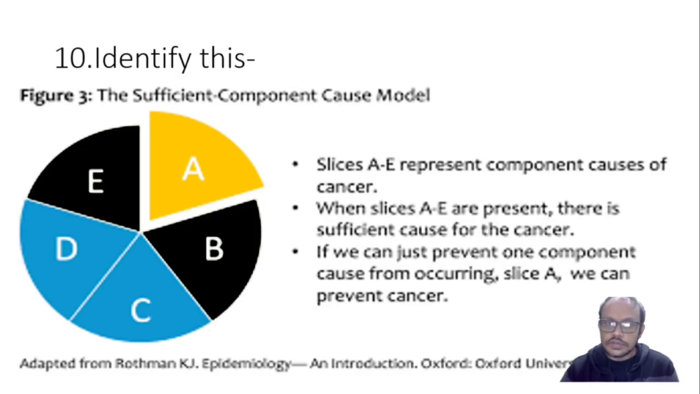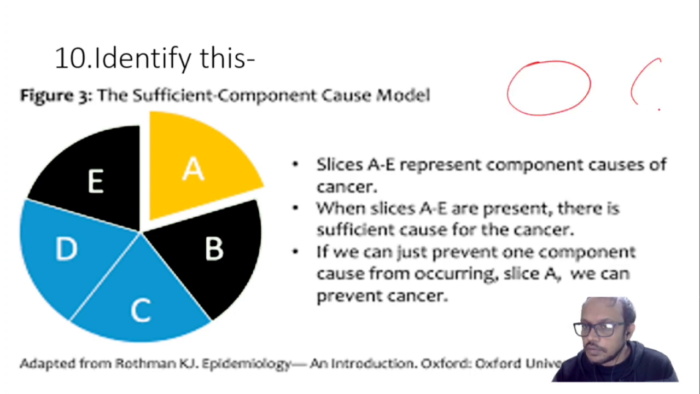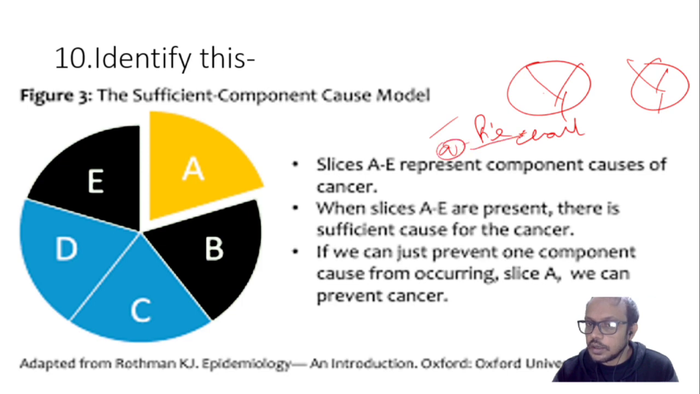Now another question was there. Identify this kind of diagram. Some circle was there and some lines were there, looking like a pie chart, and the option was there, pie chart, and most of the people take upon pie chart, but this is not the pie chart. It is called as Rothman pie. It is like a pie chart, but it is a Rothman pie.